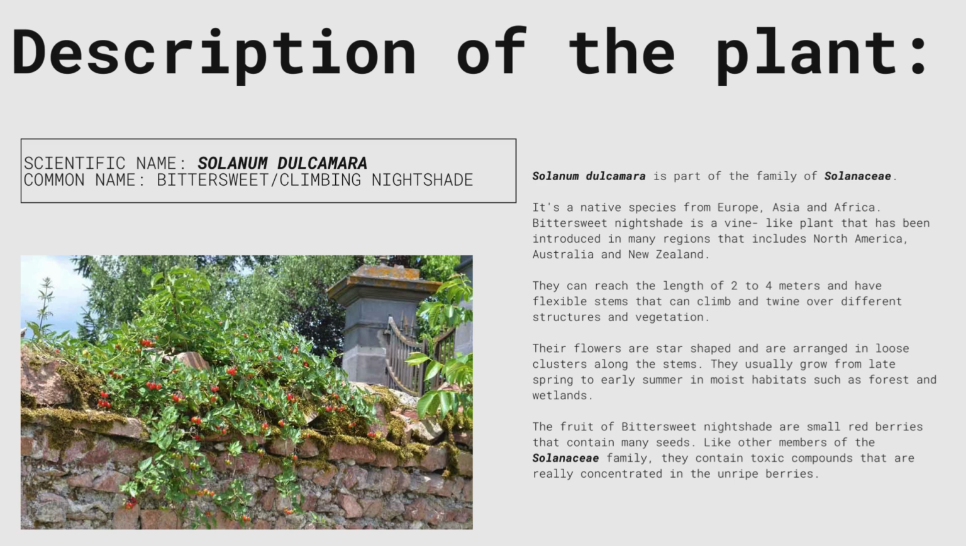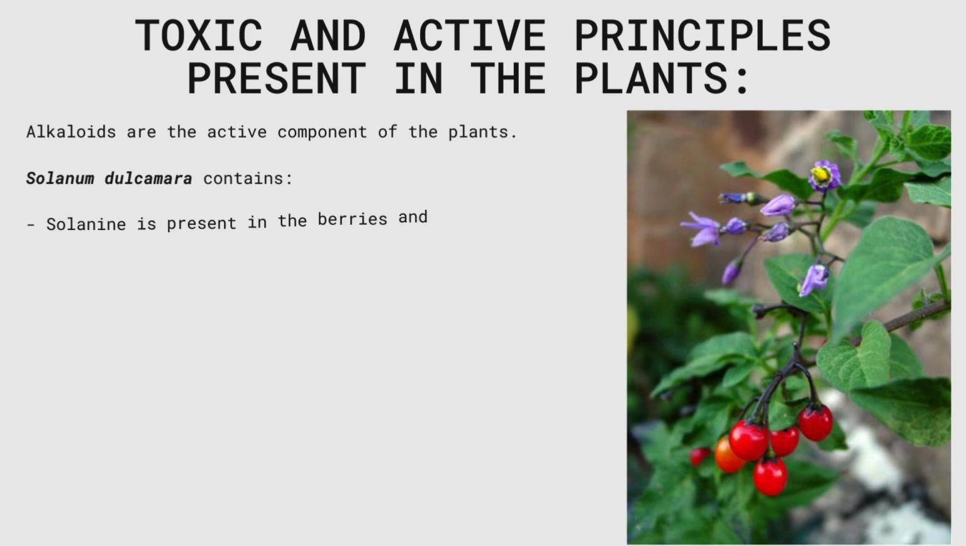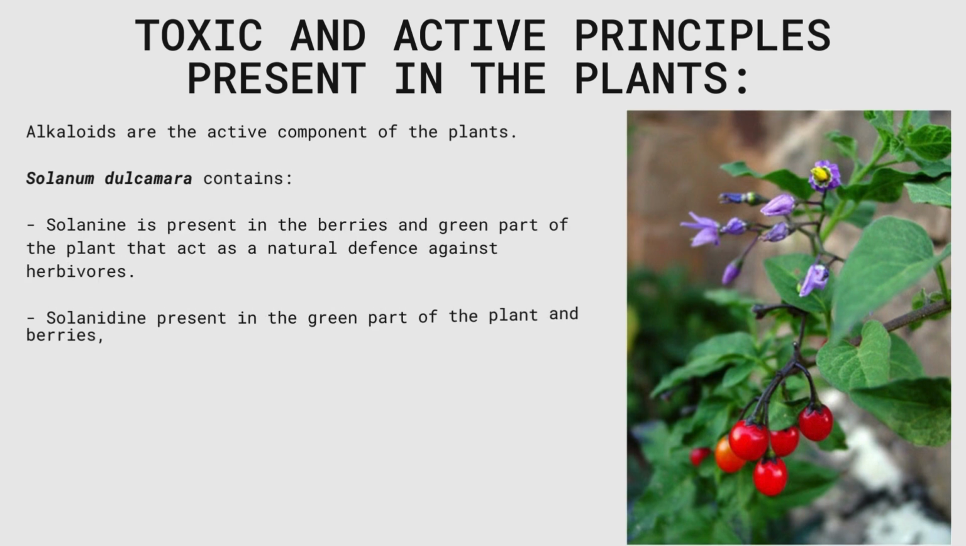The fruit of bittersweet nightshade are small red berries that contain many seeds, like other members of the Solanaceae family. They contain toxic compounds that are really concentrated in the unripe berries. Now, the toxic and active principles present in the plant.